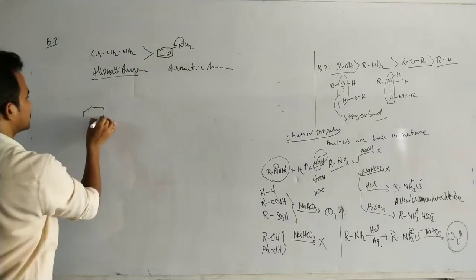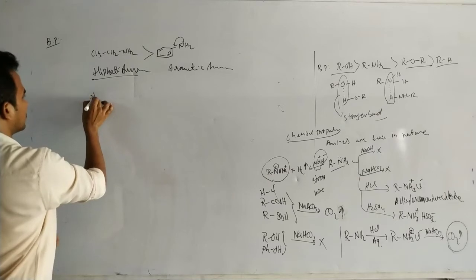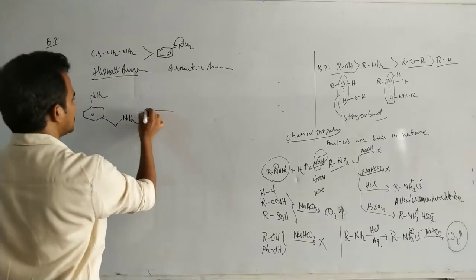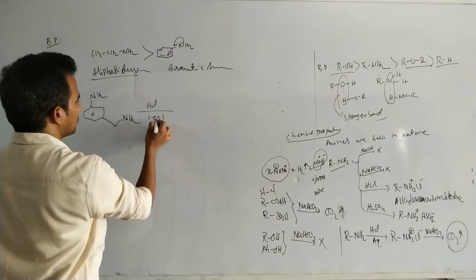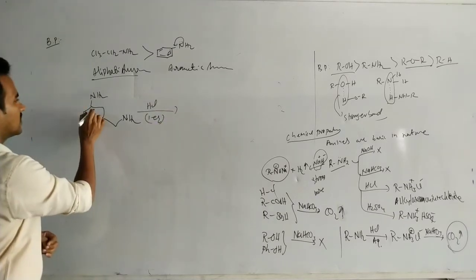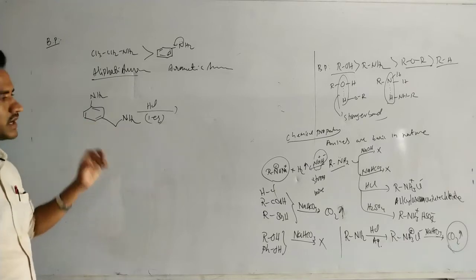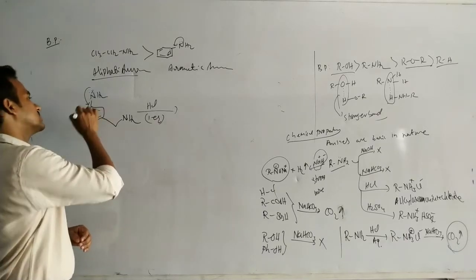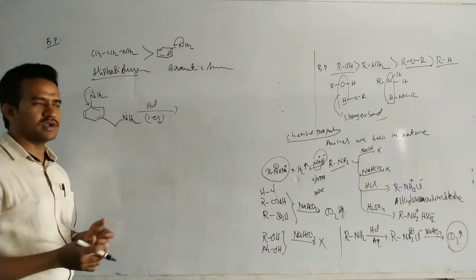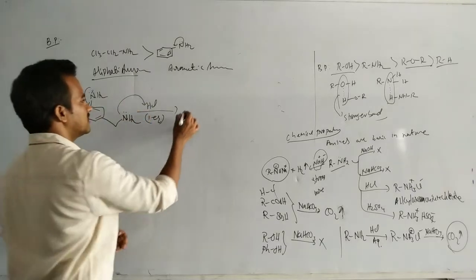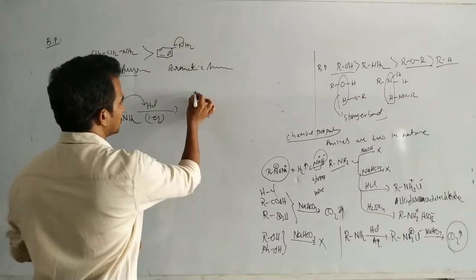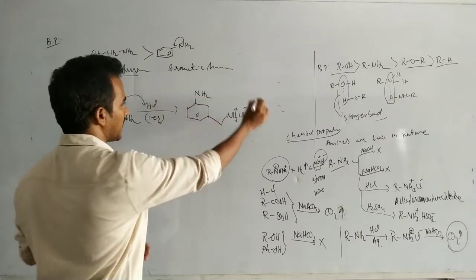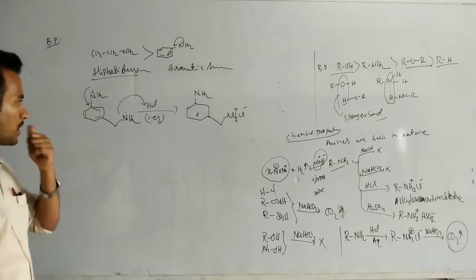Or suppose this compound, a previous JEE Mains question. In this case, HCl means a limited, one equivalent of HCl. One NH2 is attached directly to the benzene, and one NH2 is not directly attached to the benzene. So this lone pair of electrons is involved in resonance here, and this lone pair is not involved in resonance. That's why protonation on this NH2 takes place. So we will get this compound, with NH2 and this NH3 plus Cl minus. That's it.